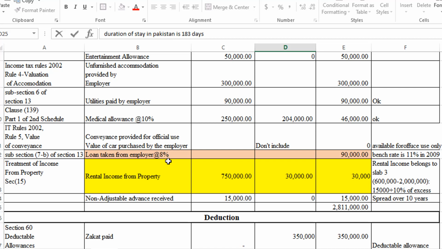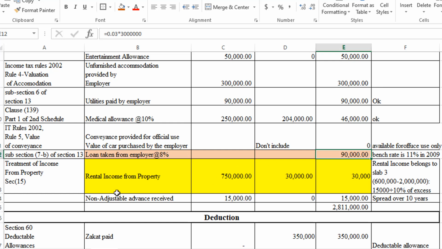So the difference of 3% we will apply on the amount of loan that he has taken from the employer, which is 3 million. So let's see the calculation here, 0.03 into 3 million, so we will get 90,000. So only that portion of loan will be part of the taxable income.